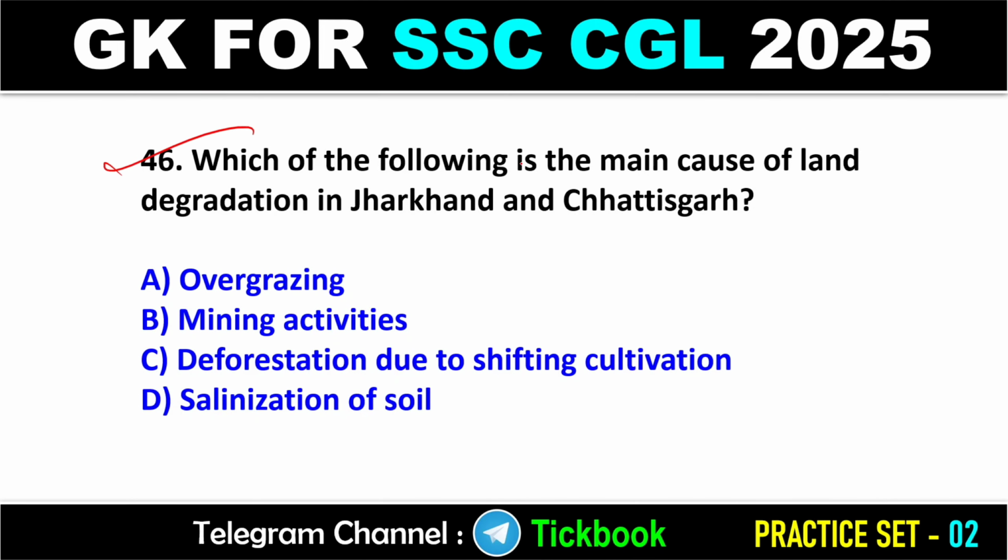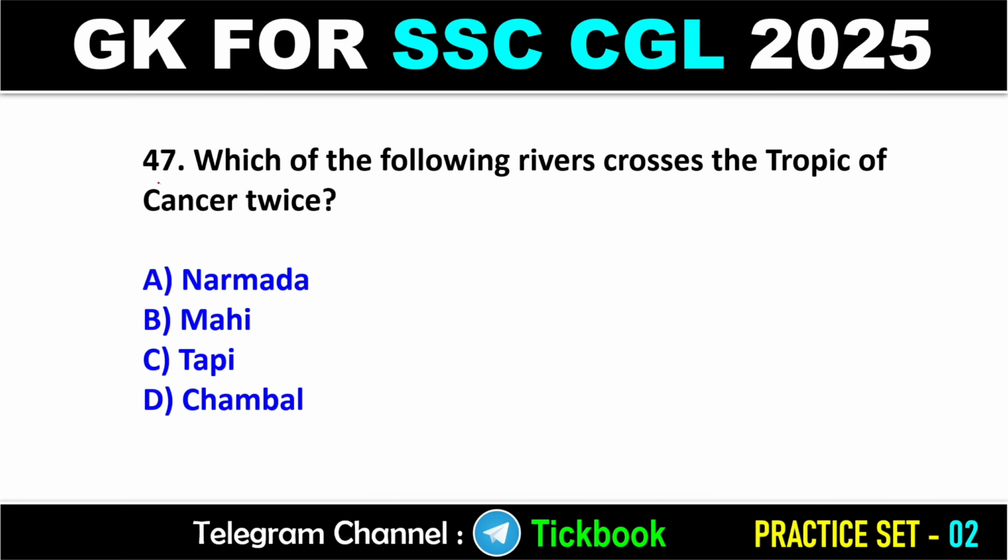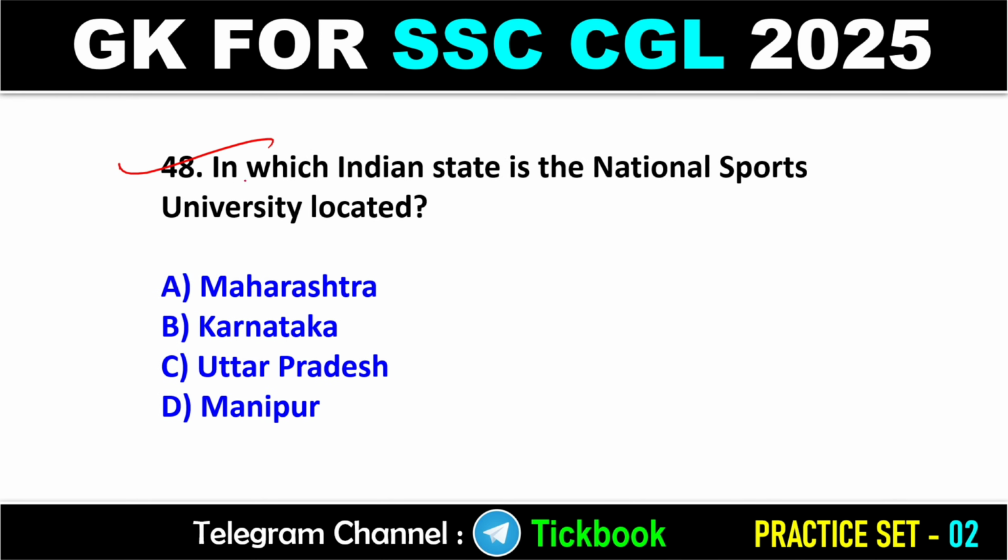46. Which of the following is the main cause of land degradation in Jharkhand and Chhattisgarh? Option number B is the right answer, mining activities. 47. Which of the following rivers crosses the Tropic of Cancer twice? B, Mahi is the right answer. 48. In which Indian state is the National Sports University located? Manipur is the right answer, option number D.